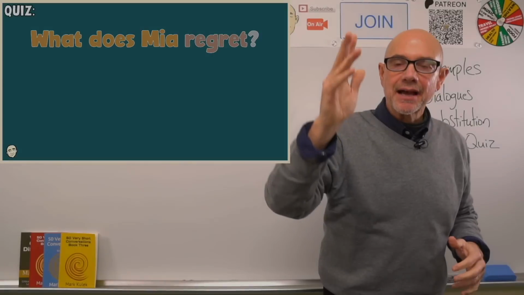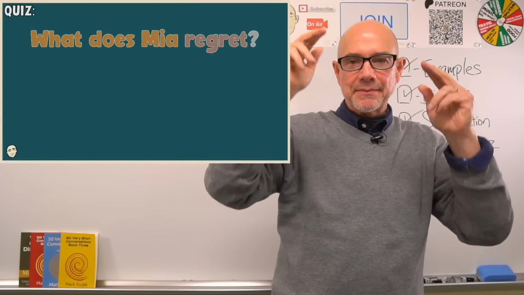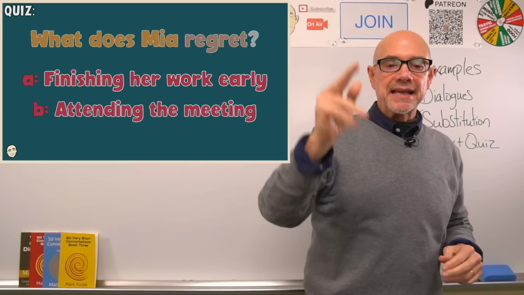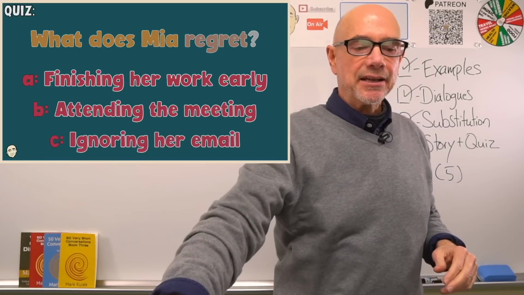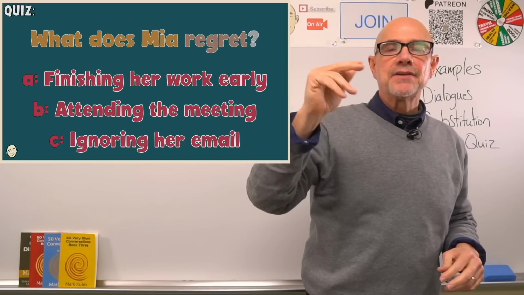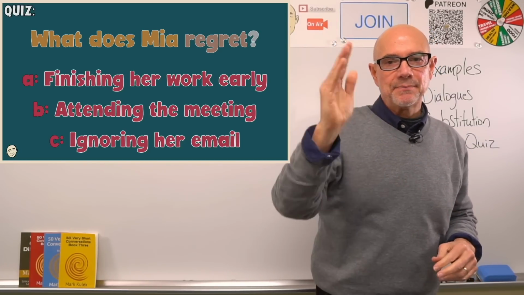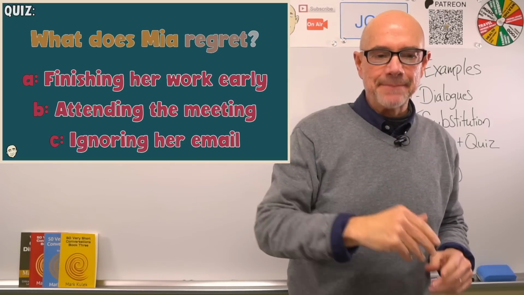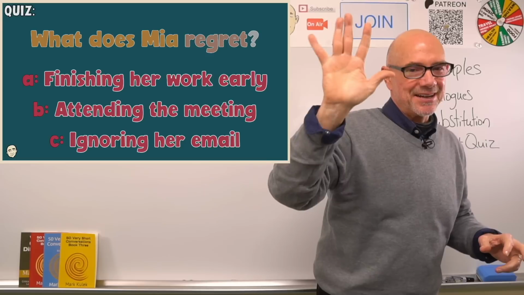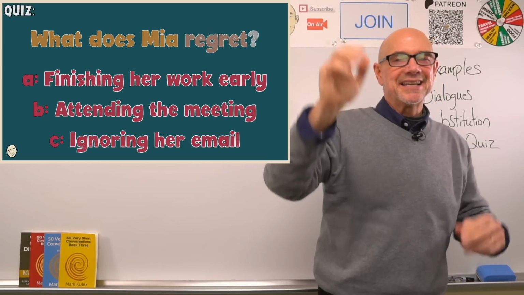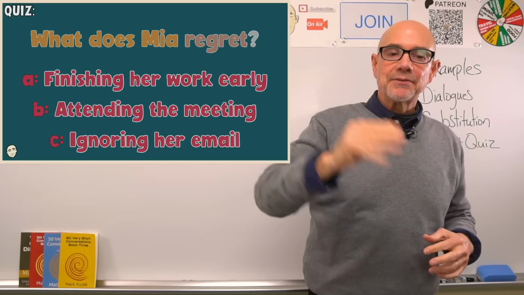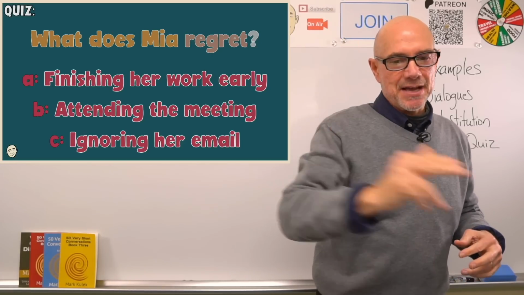What does Mia regret? A, finishing her work early. B, attending the meeting. C, ignoring her email. And the answer? 5, 4, 3, 2, 1. Yes, it is C, ignoring her email. Mia regrets ignoring her email.